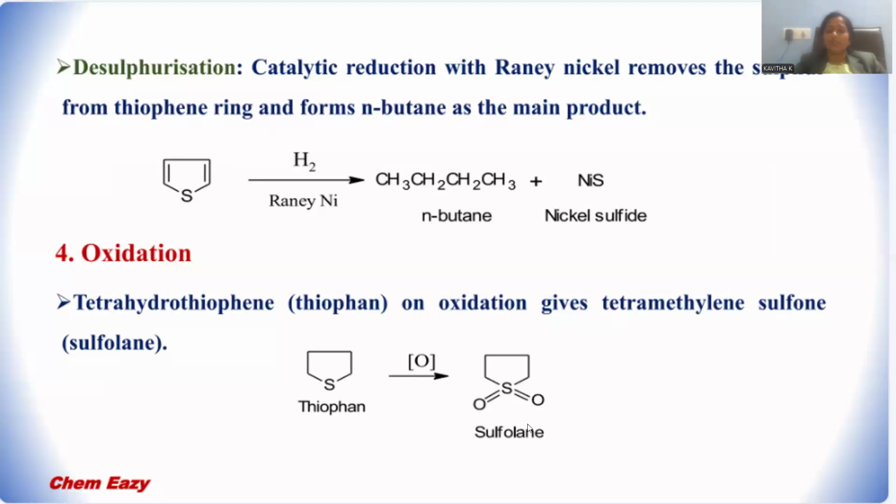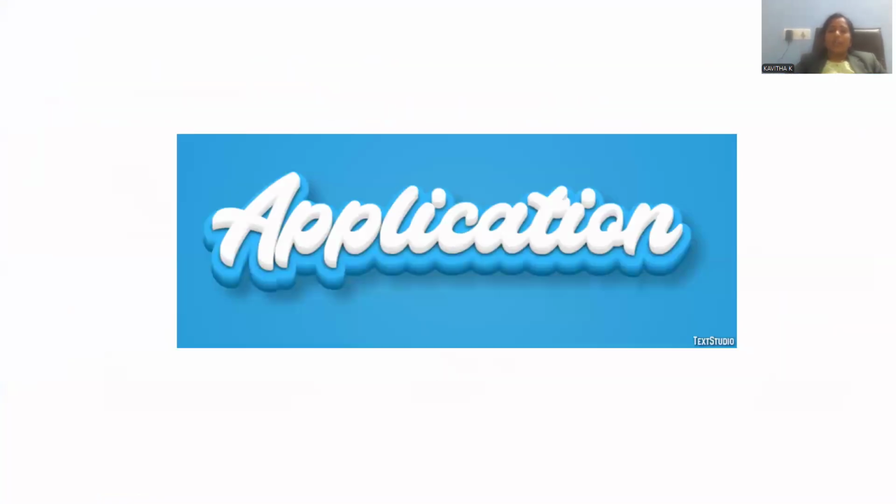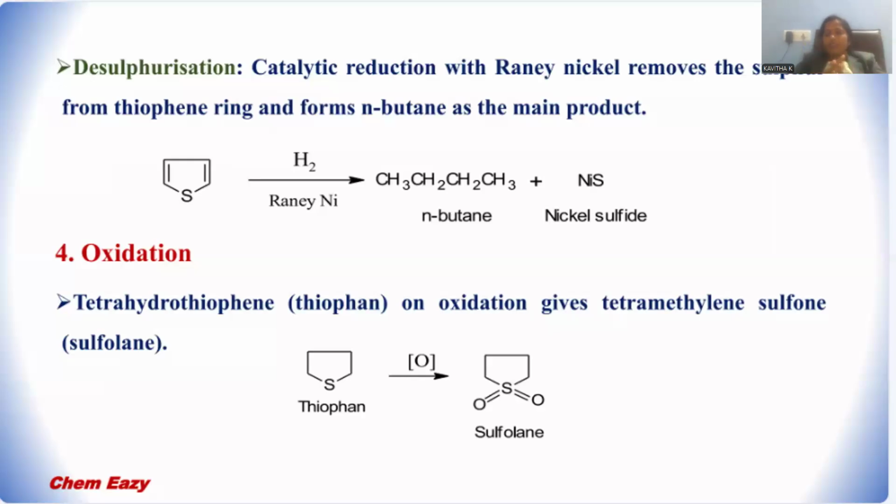After this oxidation process, sulfolane will be generated. By this, the entire chemical reactivity of thiophene has been covered in a clear and detailed manner. Explanation is also provided, and evidence for that chemical reactivity is provided with the schematic representation.